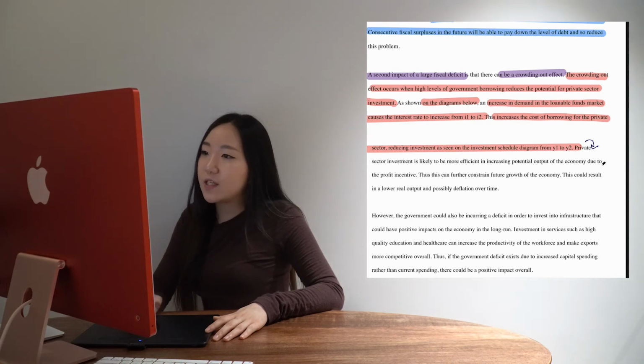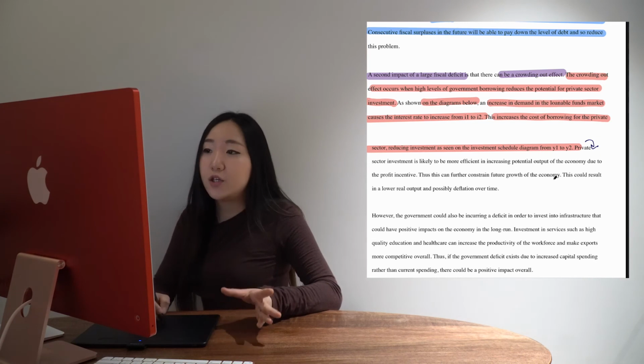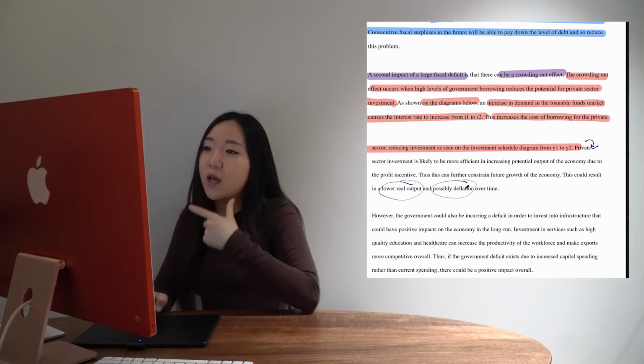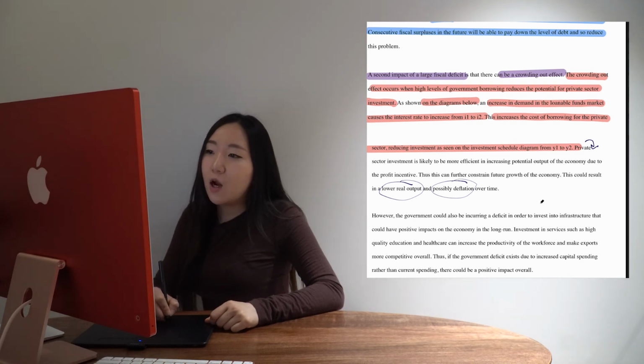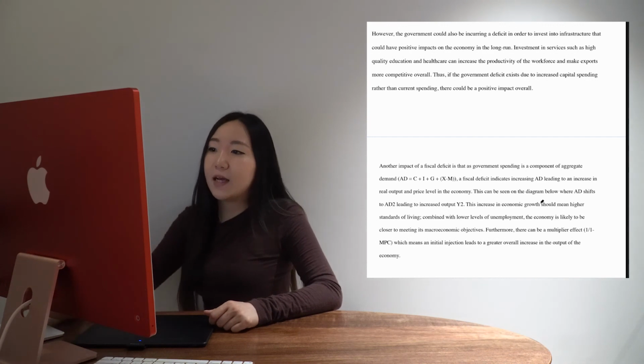So what's the conclusion here on what's the effect on impact here? Private sector investment is likely to be more efficient in increasing potential output of the economy. Why? Due to the profit incentive. Thus, this can further constrain future growth of the economy. What are we going to see? What are our impacts? Lower real output, possibly deflation in the future. So I'm always linking it back to what are my impacts, okay?